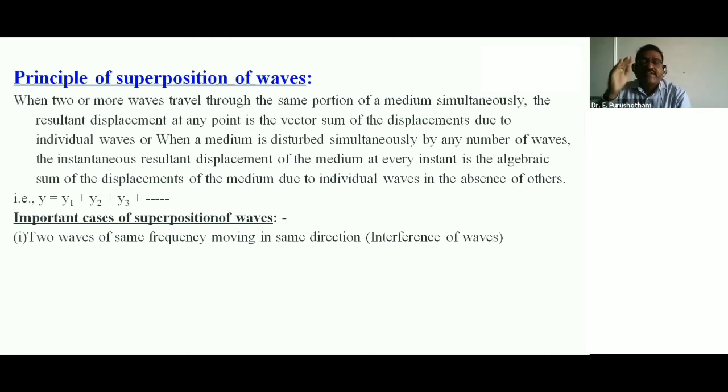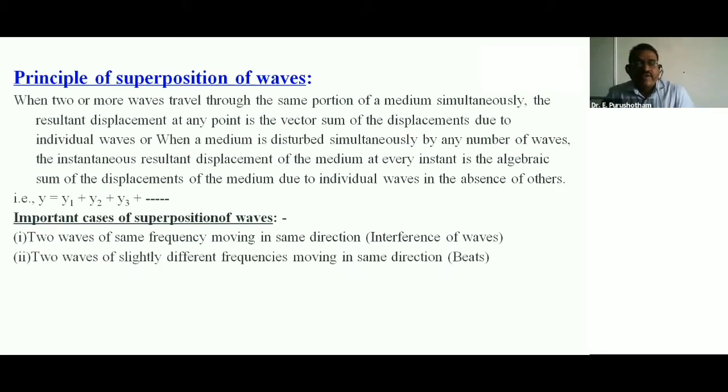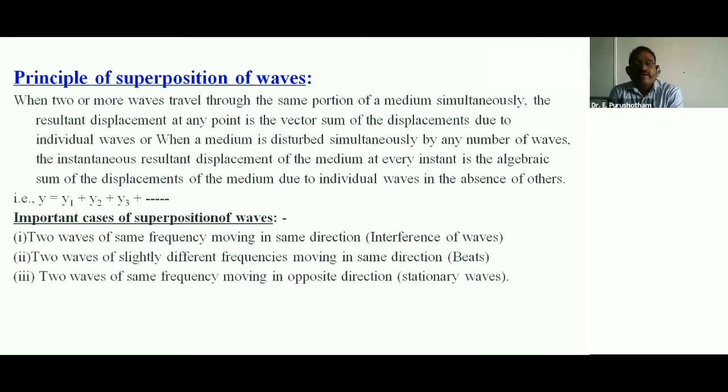What is interference of waves? Two waves of the same frequency moving in the same direction, that is interference. Two waves of slightly different frequencies moving in the same direction, beats. Two waves of the same frequency moving in opposite directions, a stationary wave. So principle of superposition: y is equal to y1 plus y2 plus y3 and so on. Just remember the important case: two waves of the same frequency moving in the same direction, that is interference. That's all.